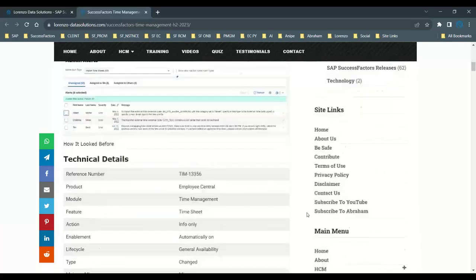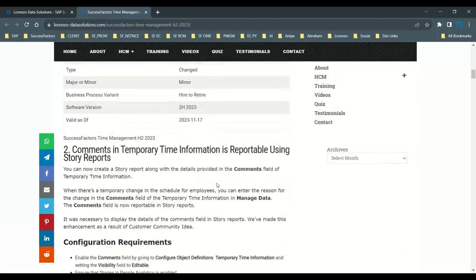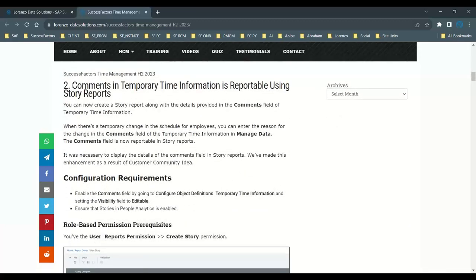Okay, and these are some of the technical details. This functionality relates only to the timesheet. Okay, next, the second update is the comments in temporary time information.